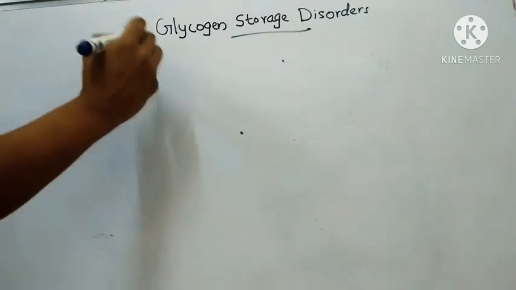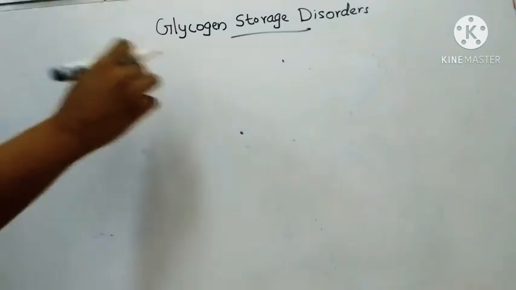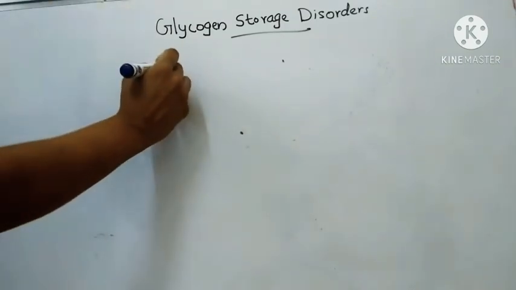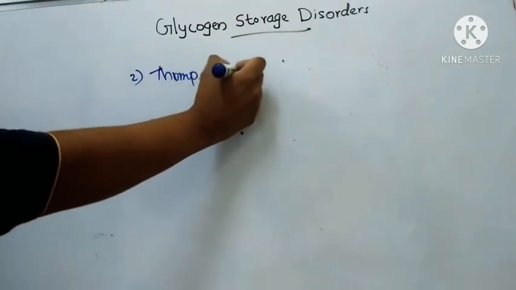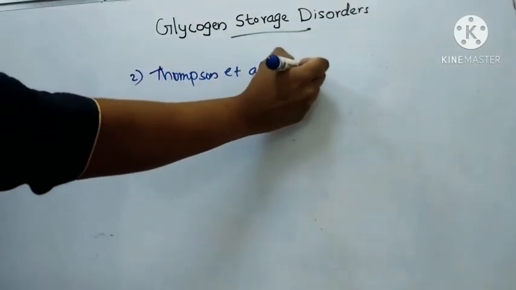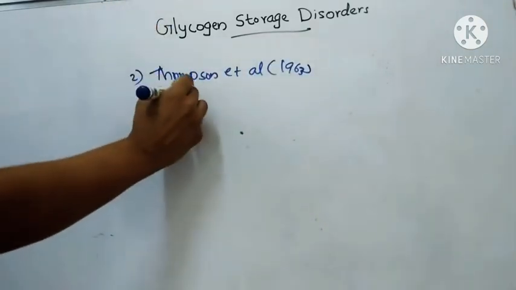Then coming to the second one, Thomson et al. also in 1963 described the deficiency of the enzyme phosphoglucomutase.